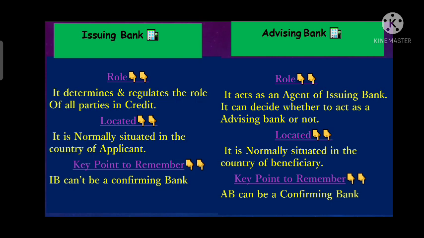Right? The issuing bank is that bank which is normally situated in the country of the applicant. The issuing bank is the one that normally stays in the country of the applicant, who is the importer, right?